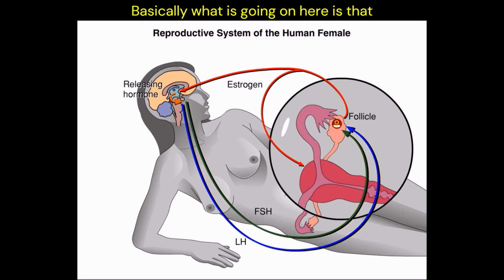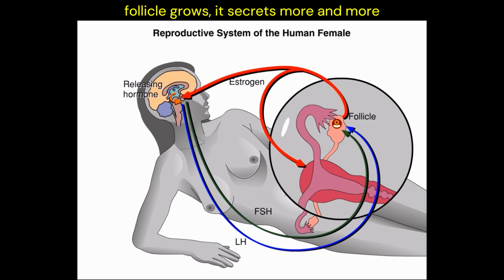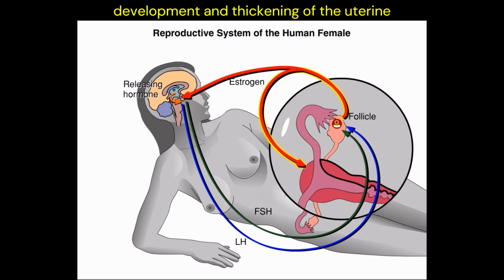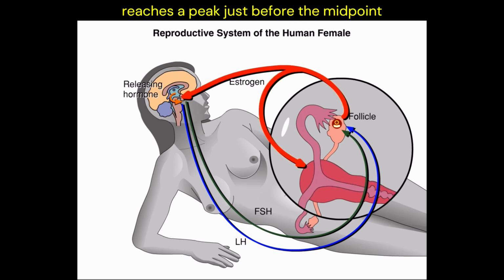Basically, what is going on here is that the brain triggers development of an egg, and the follicle containing the egg signals the uterus to prepare to support the development of an embryo. Negative feedback assures that only one follicle develops at a time. As the follicle grows, it secretes more and more estrogen. This stimulates further development and thickening of the uterine lining. Estrogen level reaches a peak just before the midpoint of the cycle.